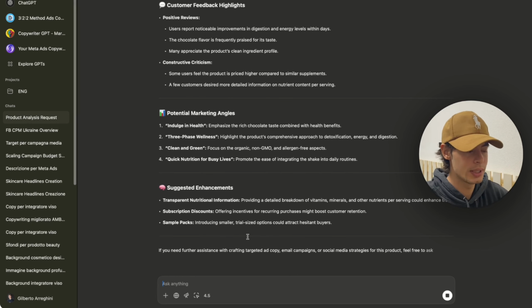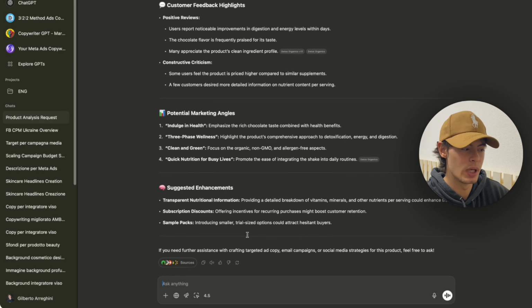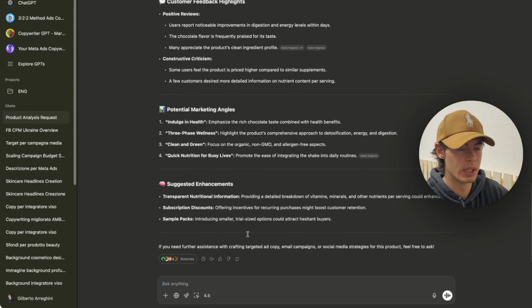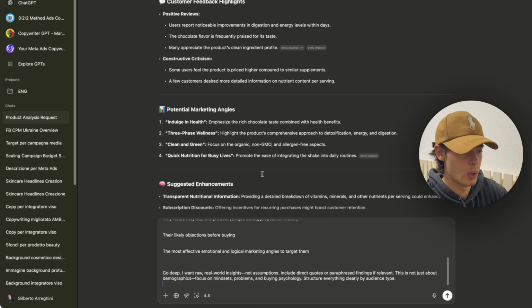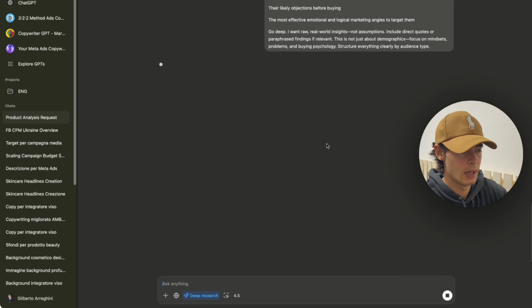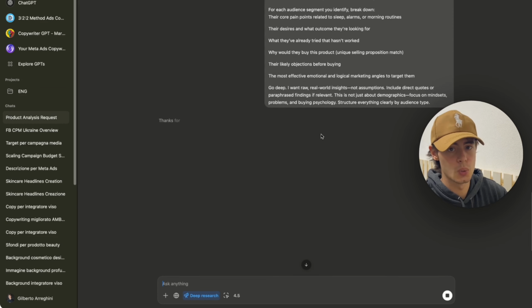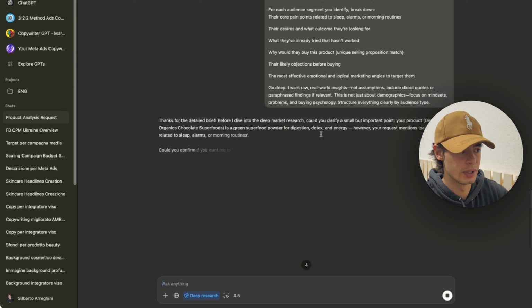And usually it takes a little bit of time. It's probably gonna take about 20 minutes to do everything. So you just have to sit and wait. And in the meantime, you can just do something else. You can go through one of your clients' accounts or whatever you want. But make sure again that you select deep research right here, and then you're just gonna click apply. And once this is done, again, you just wait, go for a coffee, and then wait for the machine to finish.